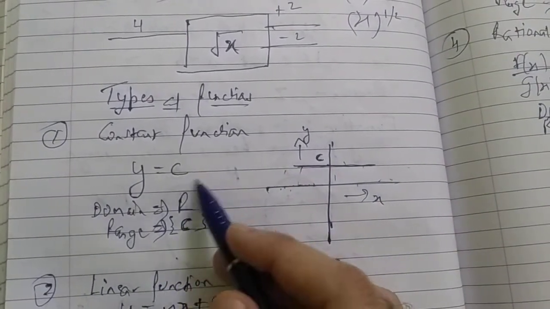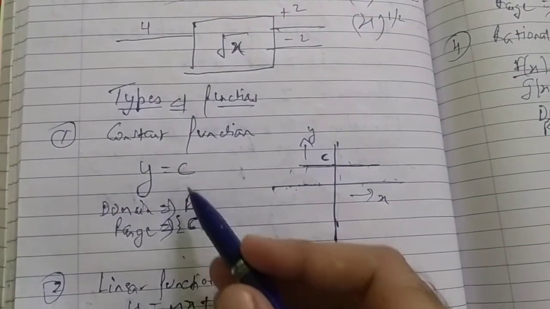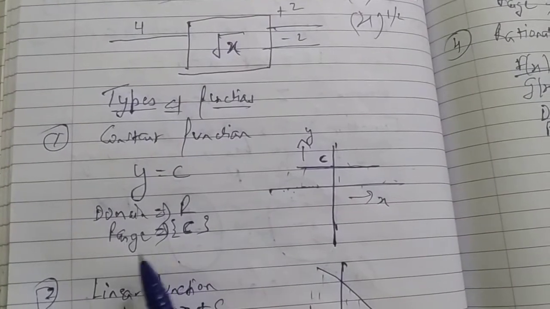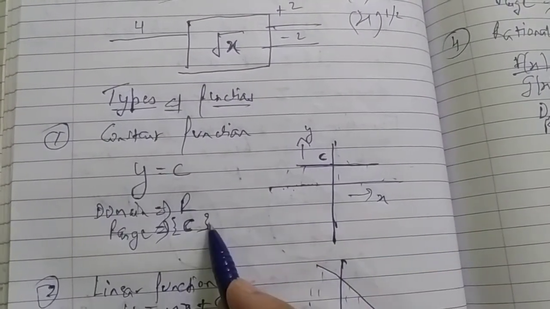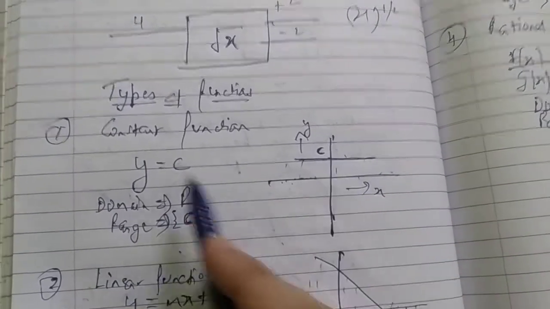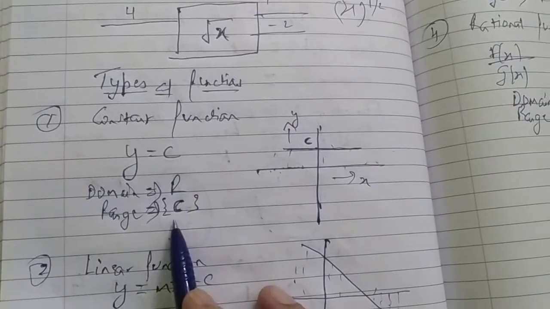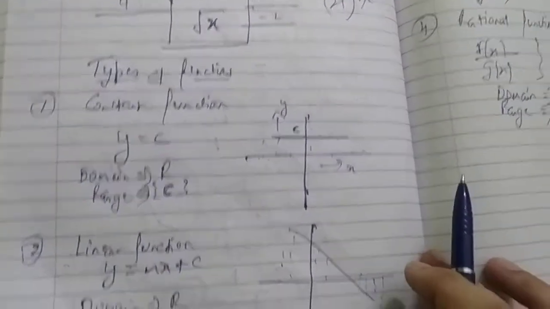I can give any input to the x. Though x is not there, still I can give input to the function. But irrespective of the value of x, the answer will remain c only. It will give me a single answer which is c only. That's why constant function. So range is a set containing c, and domain is R, right?